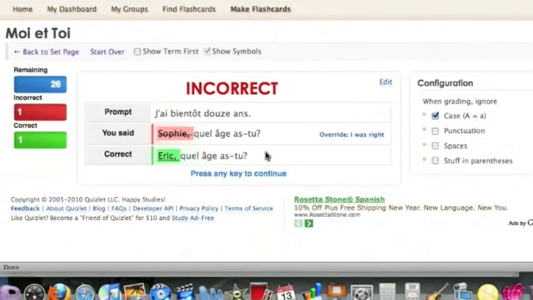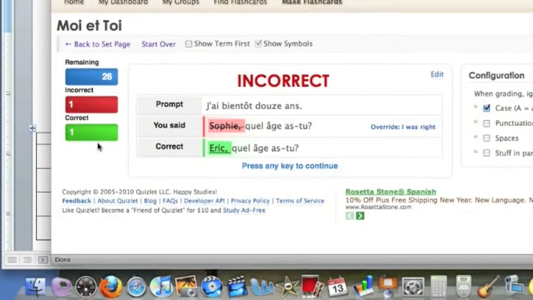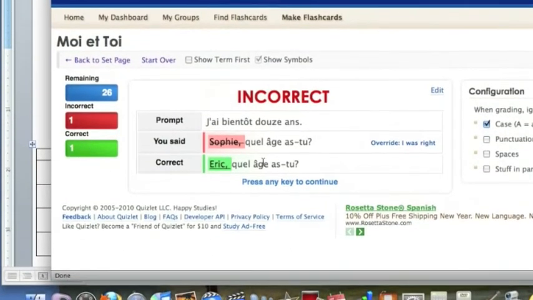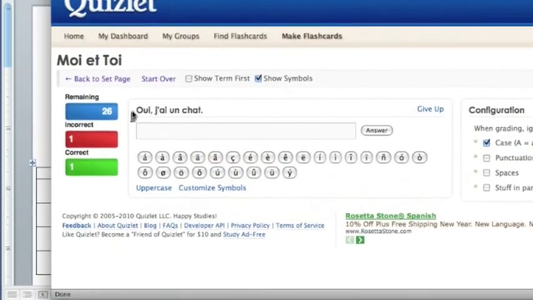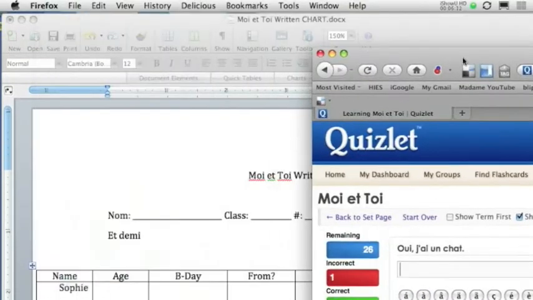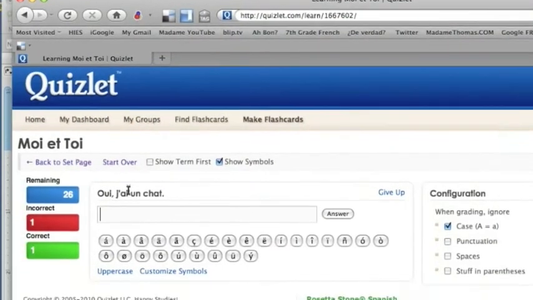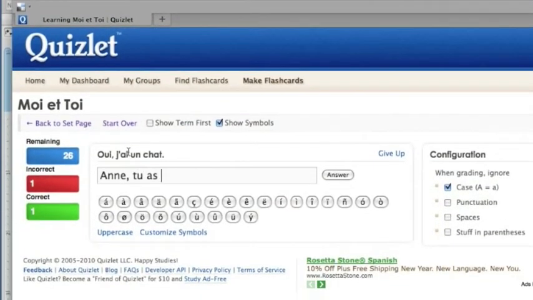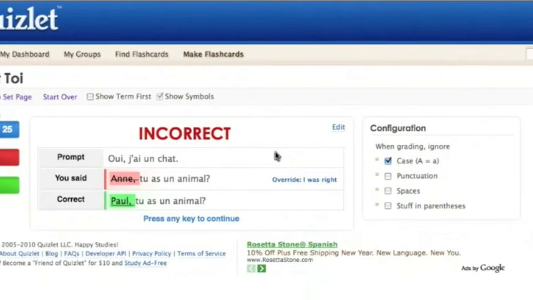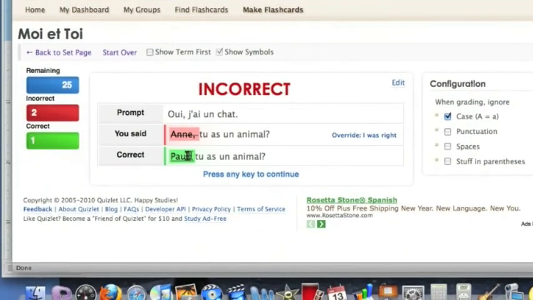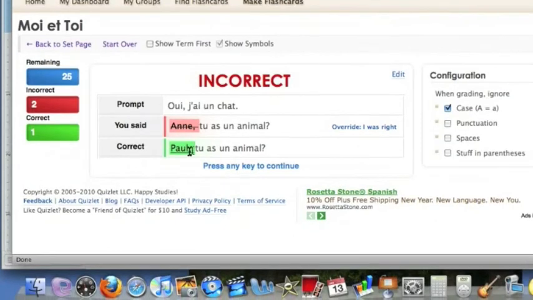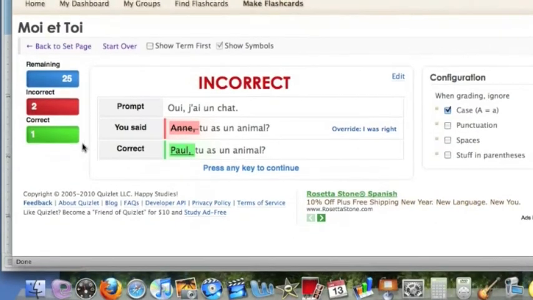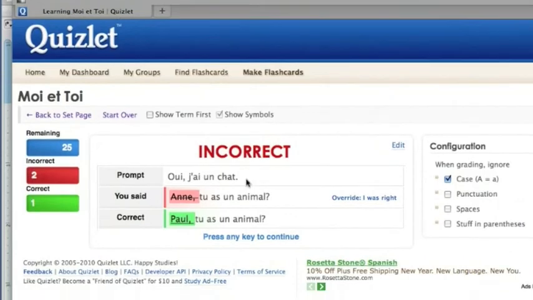Okay, I remembered it incorrectly. It was Eric, quel âge as-tu? It does say I have one correct, but I technically don't have one correct. I don't know what's going on there. Press any key to continue. Oui, j'ai un chat. I believe Anne had a cat. So Anne, tu as un animal? Ah, Paul had a cat. Tu as un animal? So that was the answer for that. Their goal for this is 10 correct, but they can make as many as 28 correct.